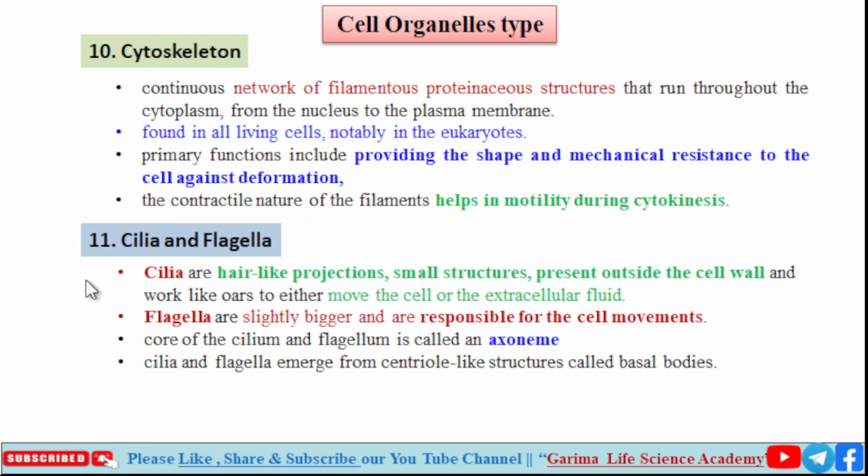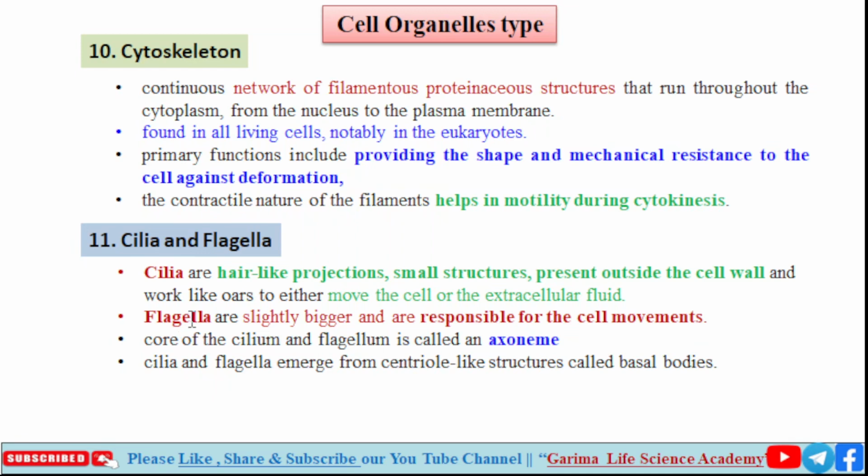And our 11th organelle is cilia and flagella. Cilia are hair-like projections, small structures present outside the cell wall, and they work like oars to move either the cell or the extracellular fluid. So cilia help in movement of the cell or the extracellular fluid.